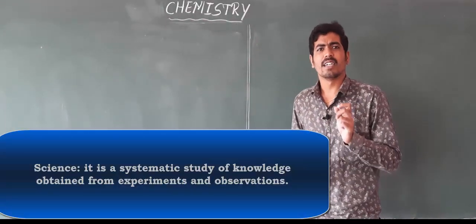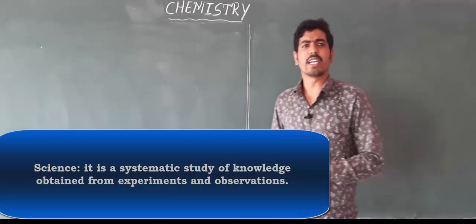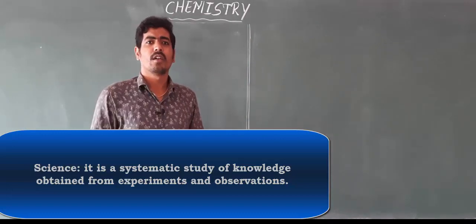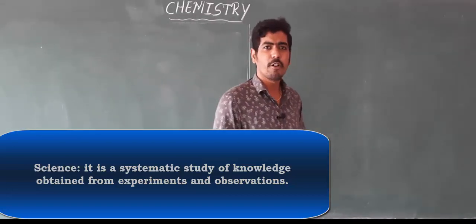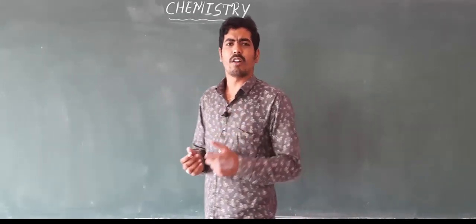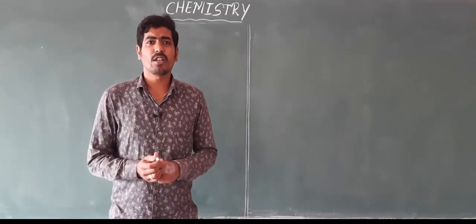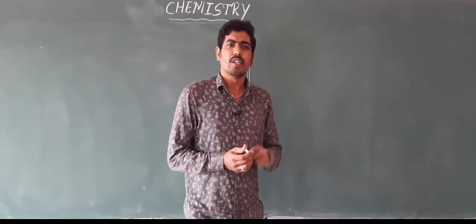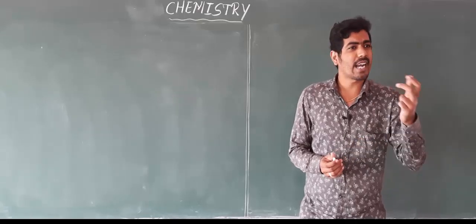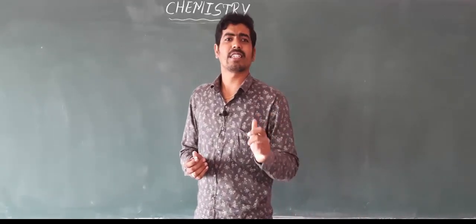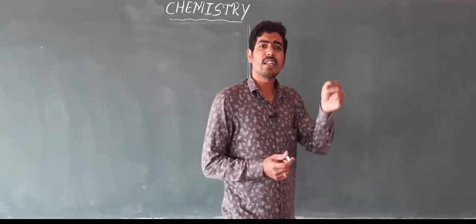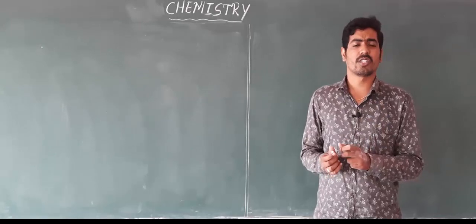Science is simply a systematic study of knowledge that you have obtained from experiments and by observations. So you will get the knowledge. How do you get the knowledge of anything? If you have observed that thing, then you come to know that such a kind of subject or such a kind of thing is present, and then it will be considered as knowledge.